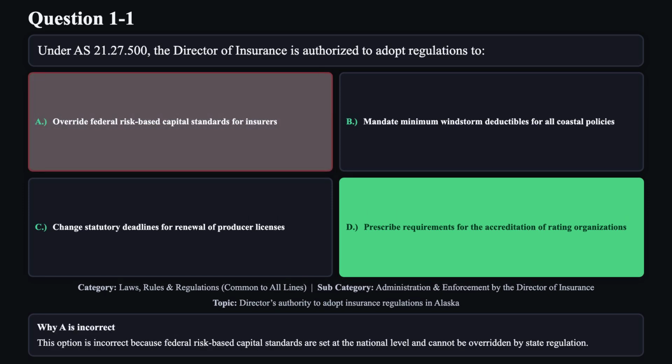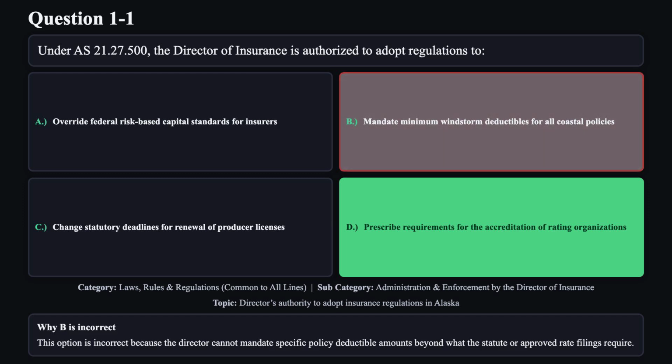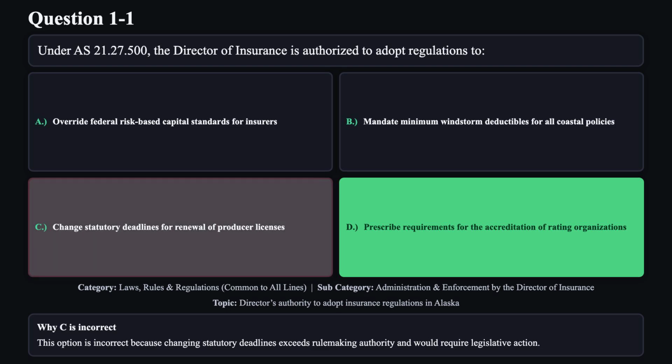Reason A is not correct. This option is incorrect because federal risk-based capital standards are set at the national level and cannot be overridden by state regulation. Reason B is not correct. This option is incorrect because the Director cannot mandate specific policy deductible amounts beyond what the statute or approved rate filings require. Reason C is not correct. This option is incorrect because changing statutory deadlines exceeds rulemaking authority and would require legislative action.